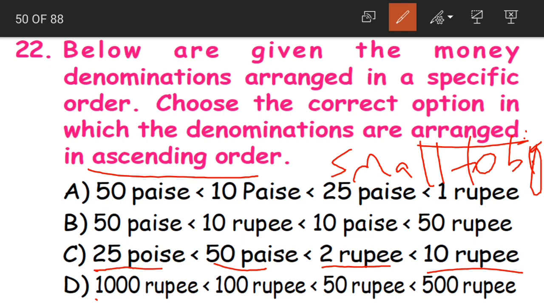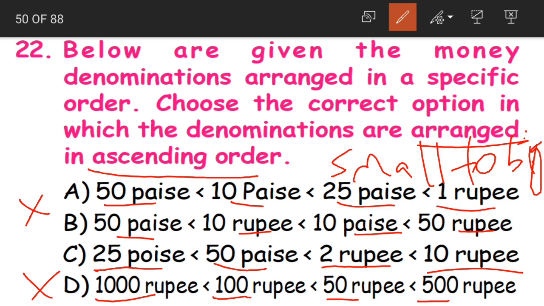See children, now small to big: 1000 rupees, 100 rupees, 50 rupees, 500 rupees, again this is wrong. 50 paise, 10 rupees, 10 paise, 50 paise, this is also wrong. Even the A1 is also wrong. First 50, then 10 paise, then 25 paise, then 1 rupee, this is also wrong. So the correct one is the C option: 25 paise, 50 paise, 2 rupee, and then comes our 10 rupees. Okay, so C is the correct answer.